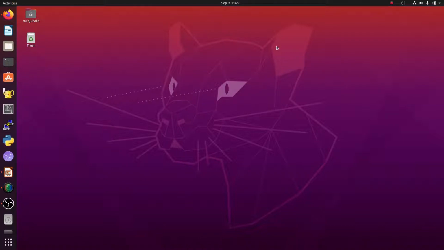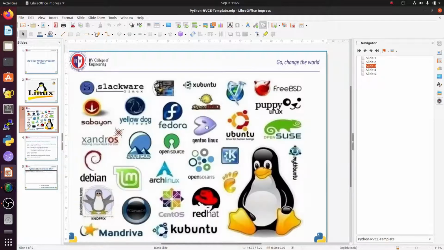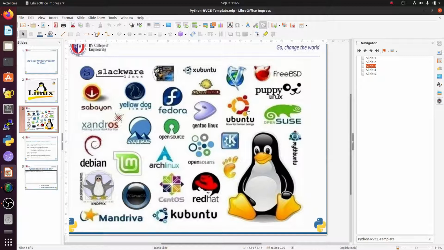So this is how the Ubuntu Linux based operating system looks like. This is one of the operating systems called Ubuntu 20.04, which is one of the distributions of Linux based operating system. There are various versions of Linux based operating system. We call it Ubuntu, OpenSUSE, Kali Linux, we have Lubuntu, Kubuntu. After that we have Fedora, Debian, Raspberry. In the same way, there are plenty of versions of Linux based operating system.